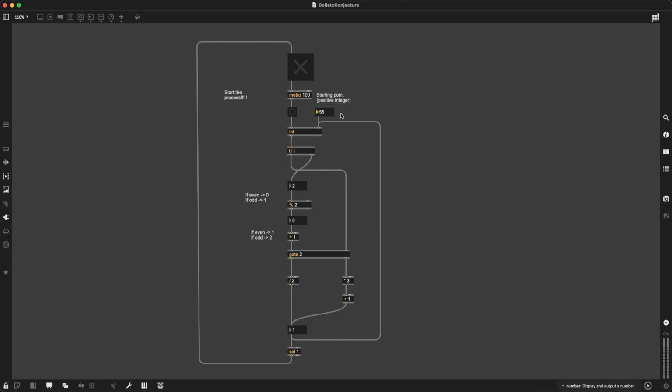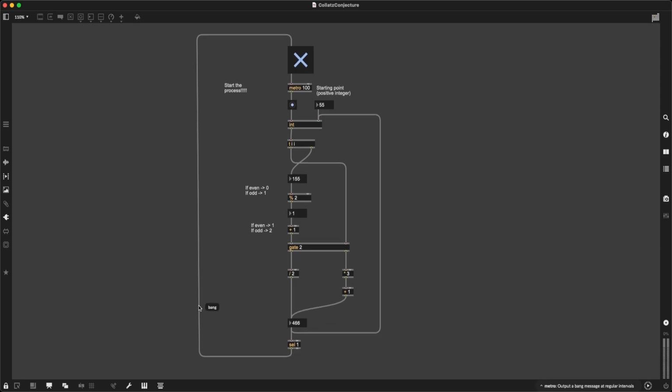Let's do it one more time just for fun before we move on. Okay, 55 starting point, toggle is on. We're going through all these numbers, calculation is being done until we arrive at, drum roll, we arrive at 1. And then we stop. It's over. It is done.